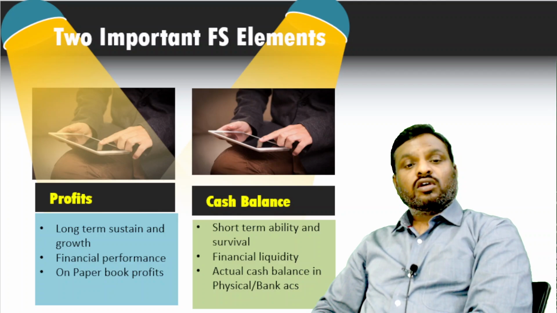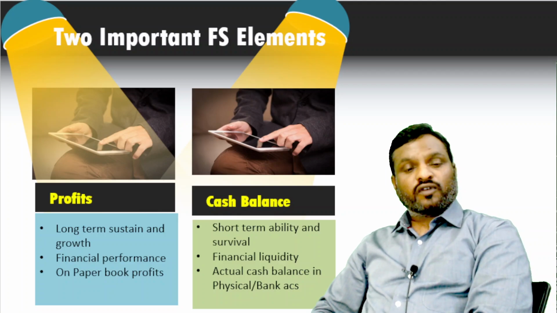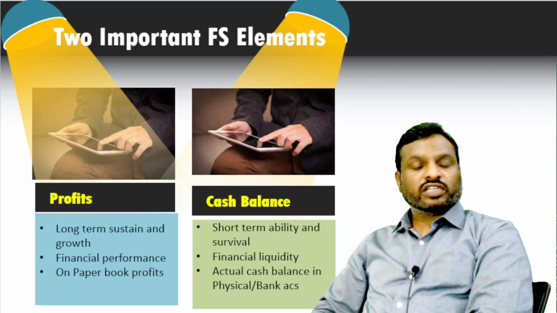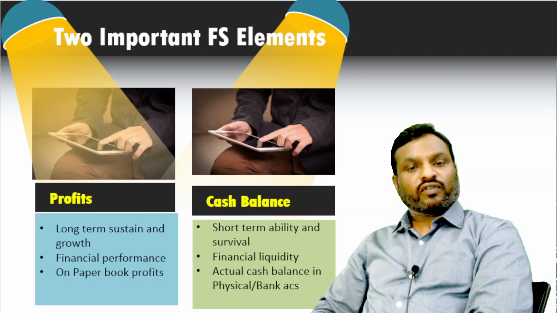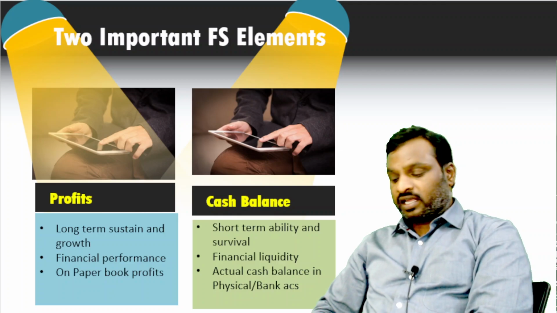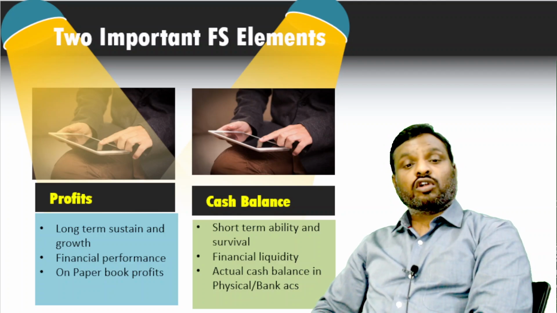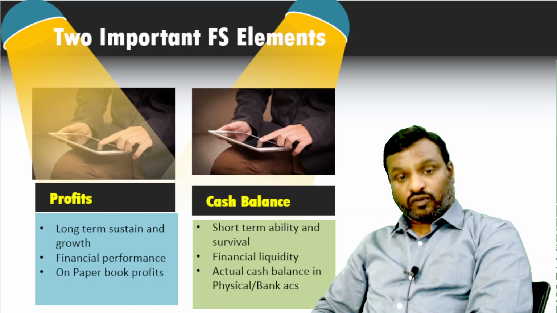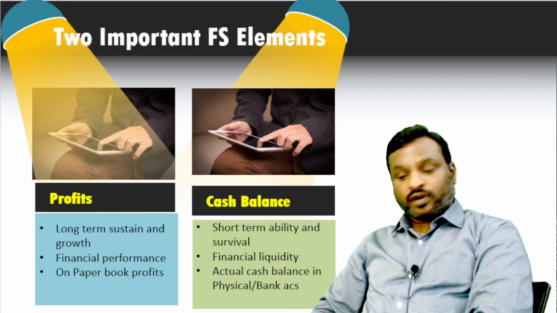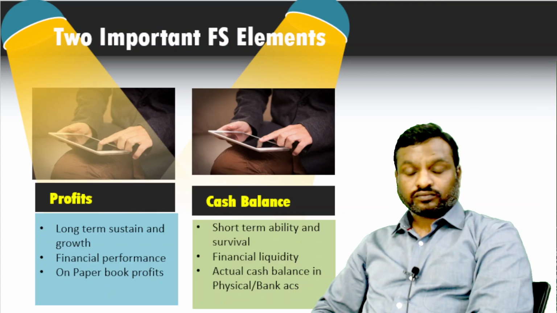Why? Because profit is only a bookish profit, which is on paper and shown, but that is not the real cash. Because certain P&L items include provisions, accruals, adjustments and estimations made in the P&L account. So the profits are also not a real cash profit, I mean to say. That is a real profit, but it doesn't mean that it is a real cash profit.